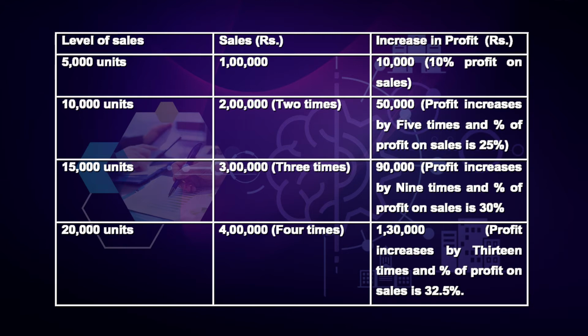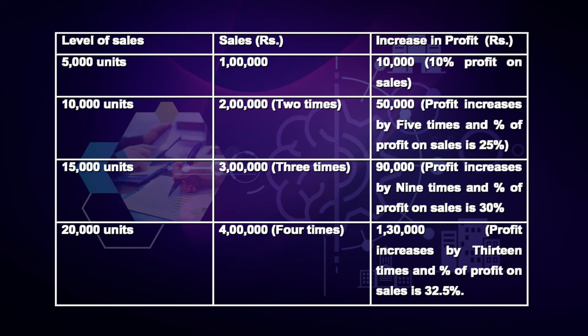When units increased to 10,000, the sales will be rupees 2 lakh, which is 2 times the original value. And the profit calculated was rupees 50,000, which means profit increased by 5 times and is currently 25% on sales.